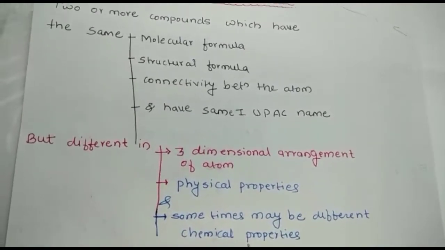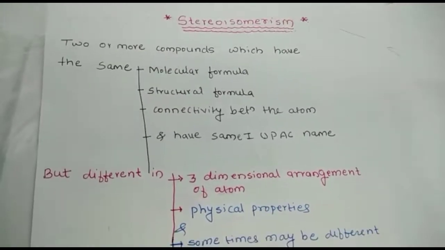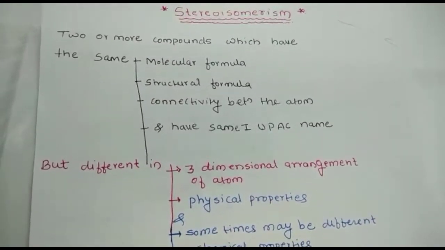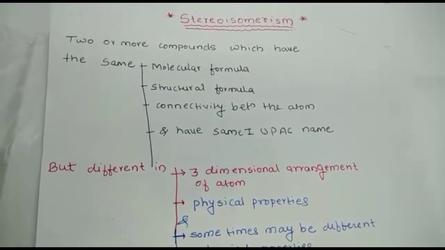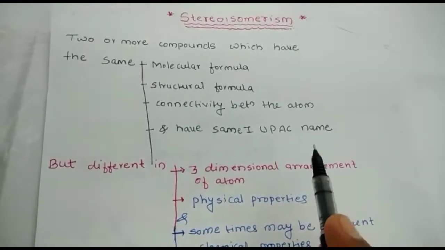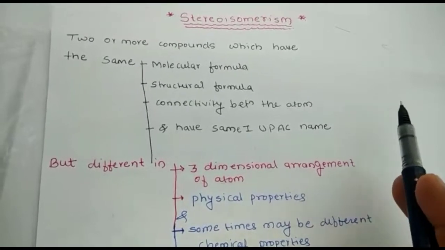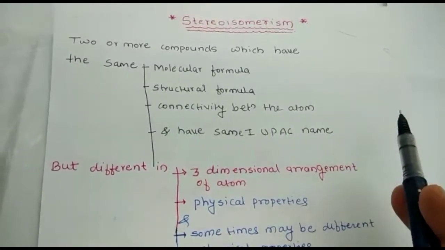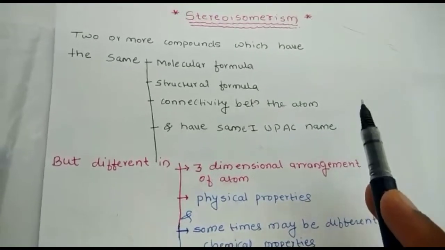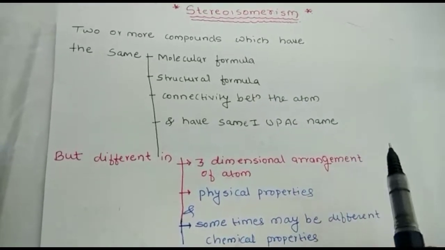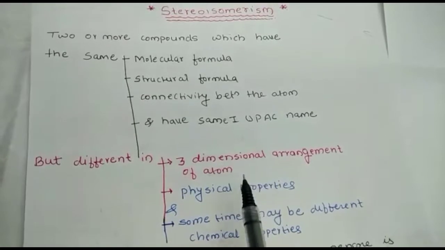So what is the definition of stereoisomerism? Two or more compounds which have the same molecular formula, structural formula, and connectivity between the atoms. What do you mean by connectivity between the atoms? Carbon double bond carbon, carbon double bond nitrogen, nitrogen double bond nitrogen, they have the same connectivity between the atoms and have the same IUPAC names, but they differ in their three-dimensional arrangement of atoms.